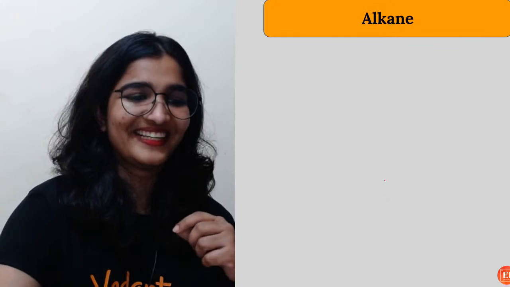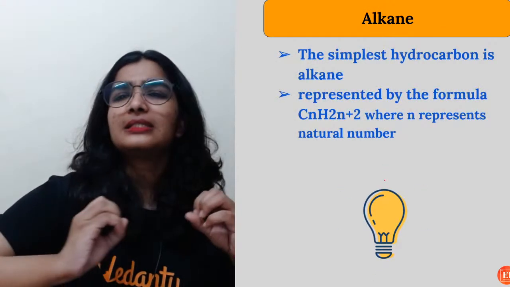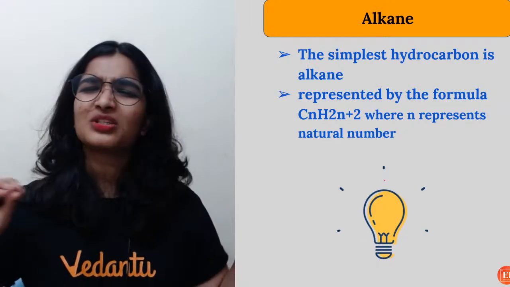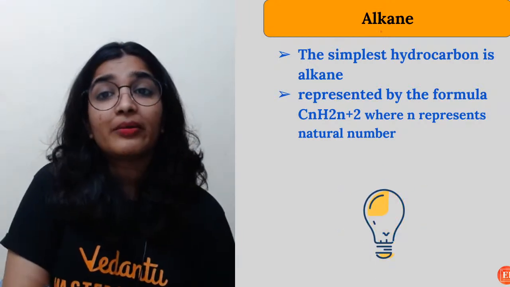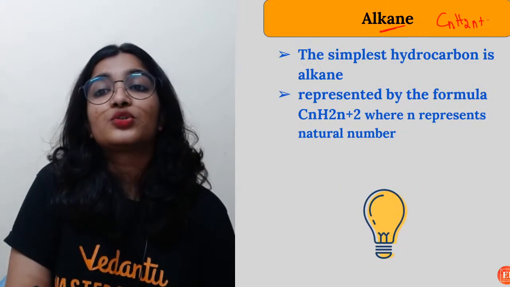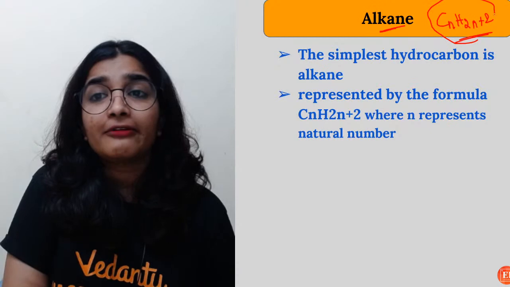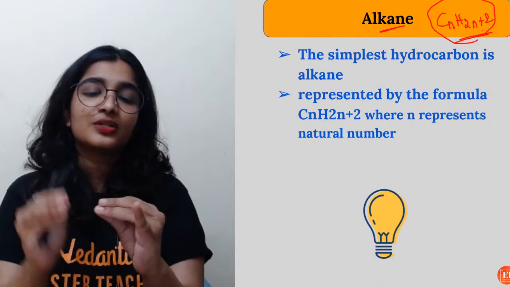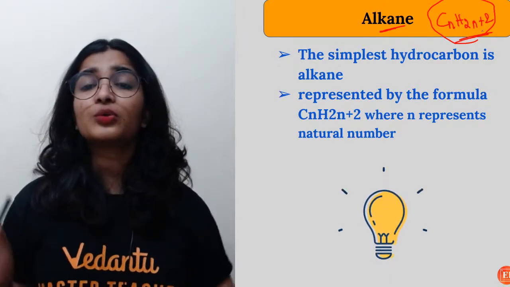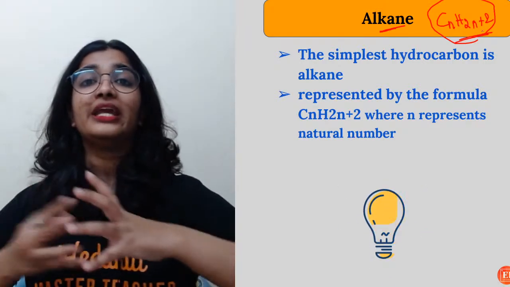Single bond. So alkane, it is the simplest hydrocarbon, right? Because there are no double bonds, multiple bonds, nothing. And it can be represented by the general formula CnH2n+2. See, this is something which you have to remember, the general formulas of alkane, alkene and alkyne.